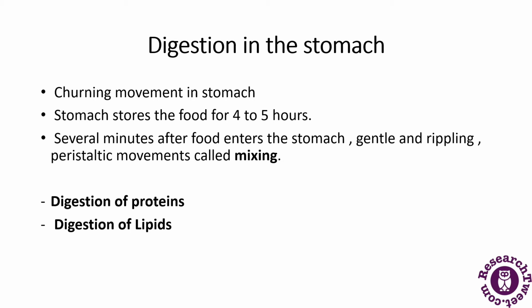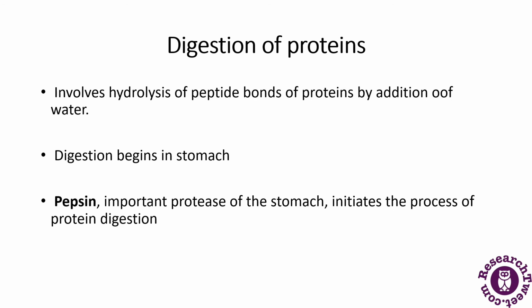So what is happening in the stomach? There is chemical digestion of proteins and lipids. Now the digestion of proteins involves the hydrolysis of the peptide bonds of proteins by the addition of water. Protein digestion begins in the stomach. There is an enzyme called pepsin, which is the important protease of the stomach. It initiates the process of protein digestion.